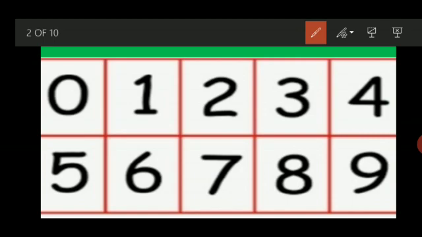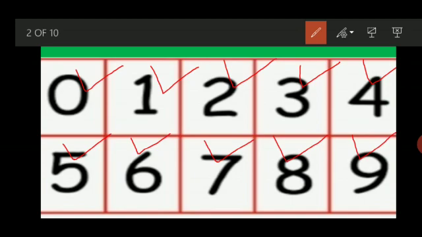Before starting, once more I am repeating all the numbers, so this will be your revision and you can easily answer. 0, after 0 is 1, after 1 is 2, after 2 is 3, after 3 is 4, after 4 is 5, after 5 is 6, after 6 is 7, after 7 is 8, after 8 is 9.